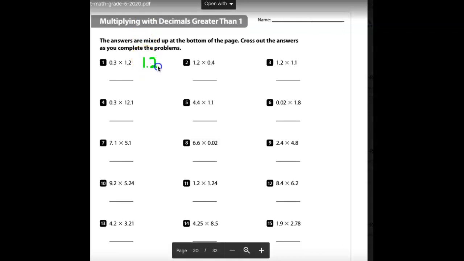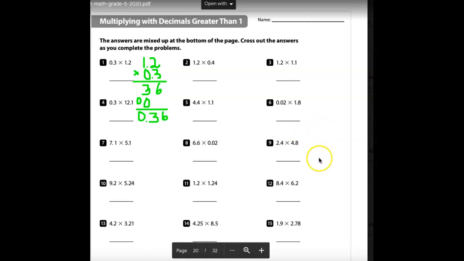1.2 times 0.3. All right, 3 times 2 is 6. 3 times 1 is 3. And then both of these are 0. 0 times 2 and 0 times 1. Then we add and we get 36. And then we go 1, 2, decimal point, 1, 2, decimal point. Okay? All right, let's look over at number 9.